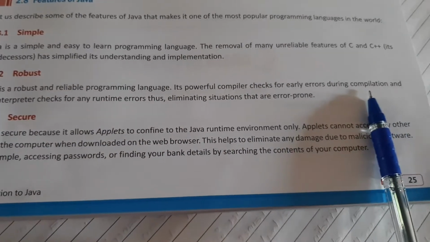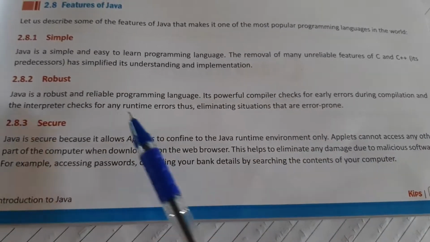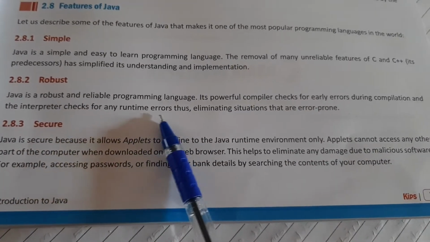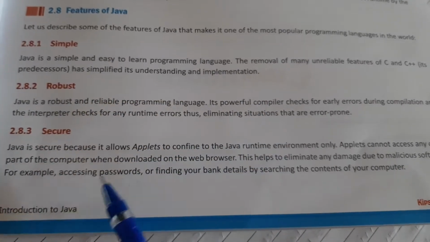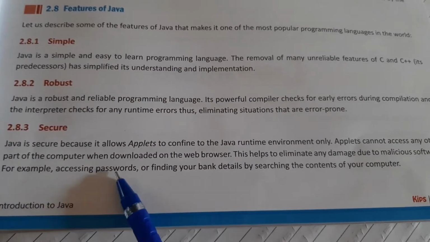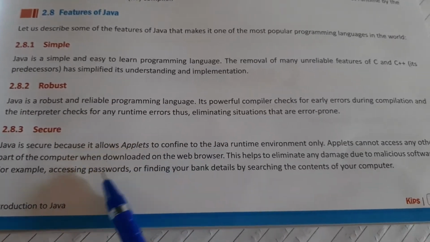After typing the program, once you click on compile, it will check whether there is any error or not. If there is an error, it will blink in yellow and tell you down below what the error is and on which line the error exists. So it is easy to compile, check the error and correct it.